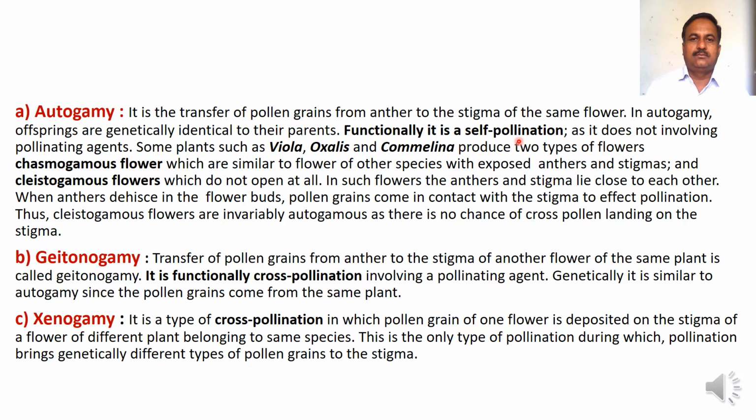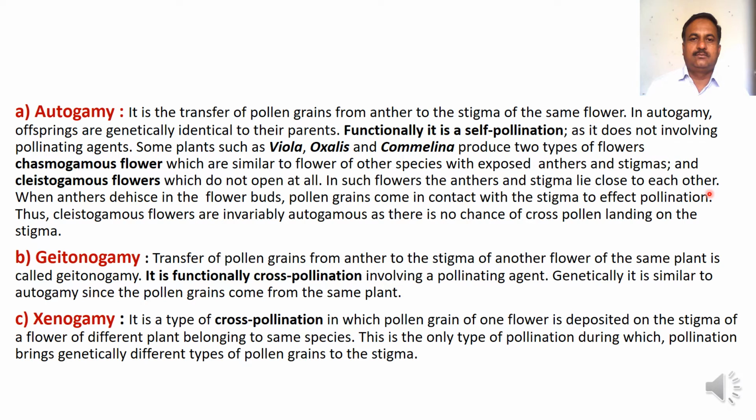Some plants such as Viola, Oxalis, and Commelina produce two types of flowers such as chasmogamous flowers, which are similar to flowers of other species with exposed anthers and stigmas. And another type of flower is cleistogamous flowers, which do not open at all. In such flowers, anthers and stigma lie close to each other.